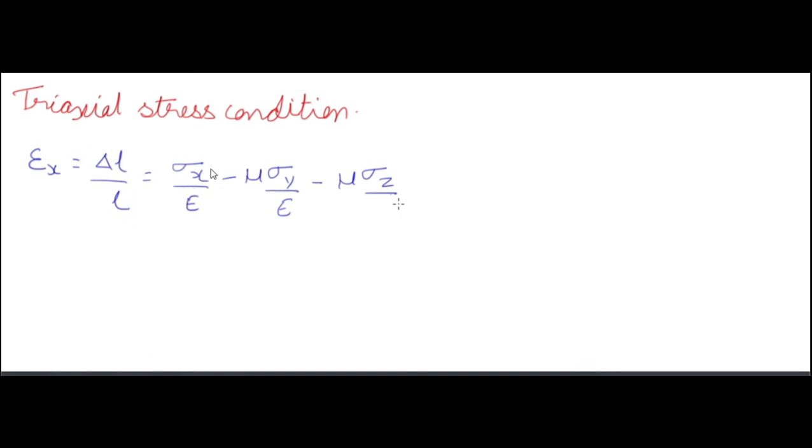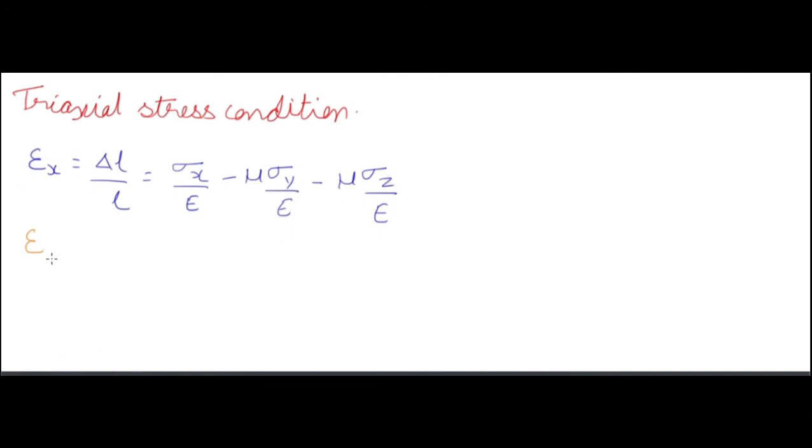Delta L is the change in length, L is the initial length. Epsilon x is equal to sigma x by E minus mu into sigma y by E minus mu into sigma z by E. Sigma x is the stress in the x direction, E is the modulus of elasticity which is constant in every direction, so it is an isotropic material. So sigma x by E minus mu into sigma y by E minus mu into sigma z by E will give you epsilon x.